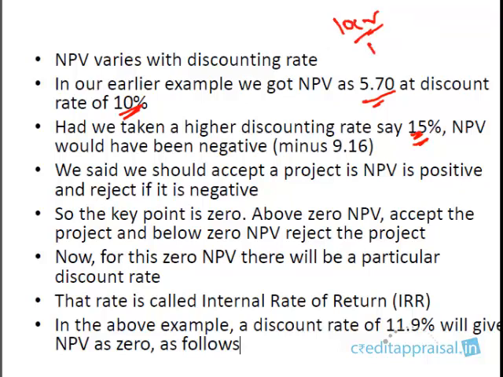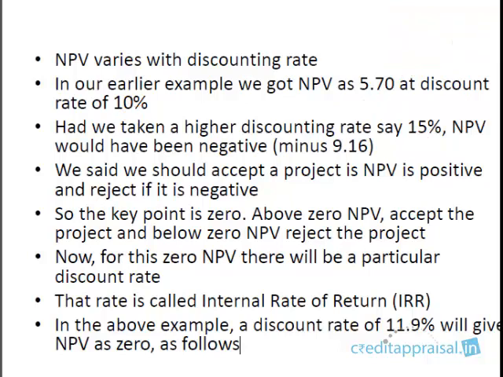So this amount of 10 crores which you receive 1 year from now, if you discount it at 10%, maybe it's worth only 9 crores. But if you discount it heavily at 15%, it is going to come down to maybe 8.6, something lower than that. So the more heavy the discounting, the lesser will be the discounted inflow, and ultimately your NPV is going to come down. So a higher discounting rate will result in a lower NPV.